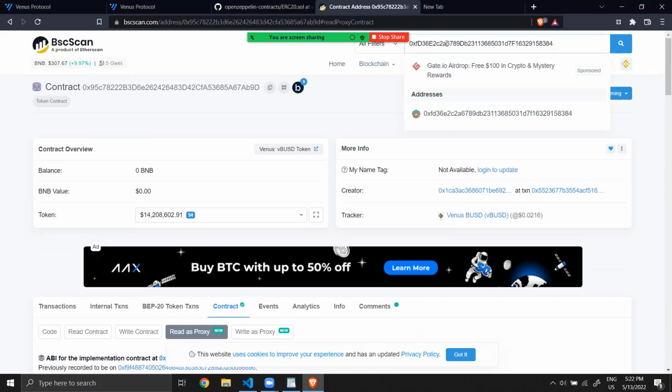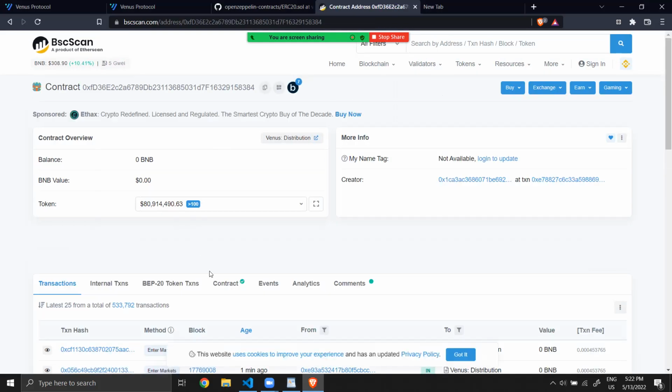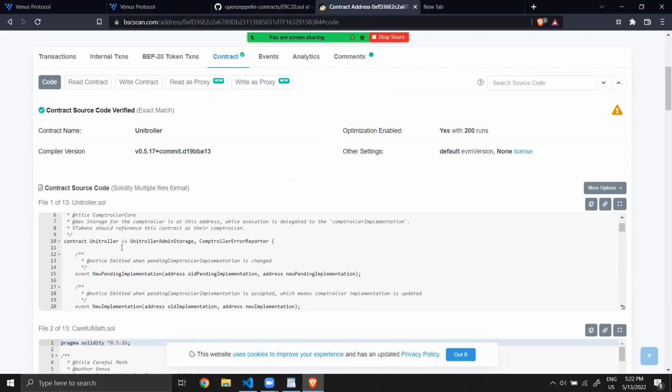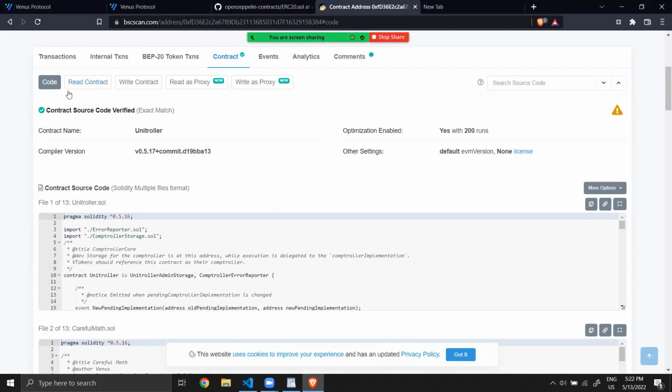You can see the contract, and basically this is a proxy because you want to make the Venus protocol upgradable.